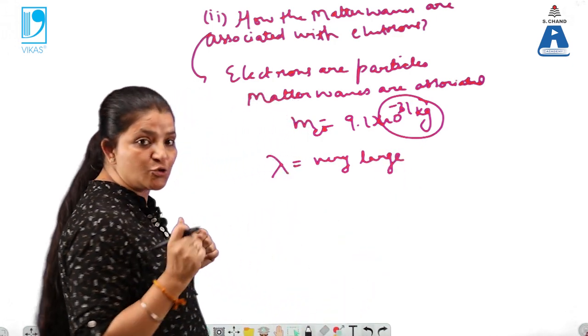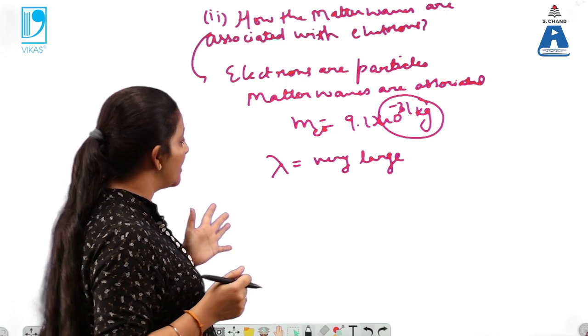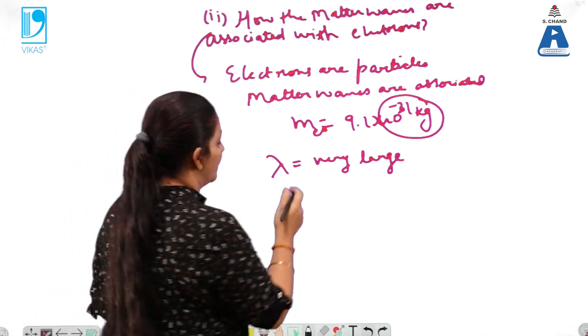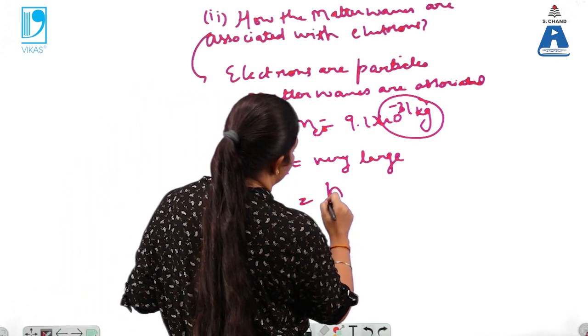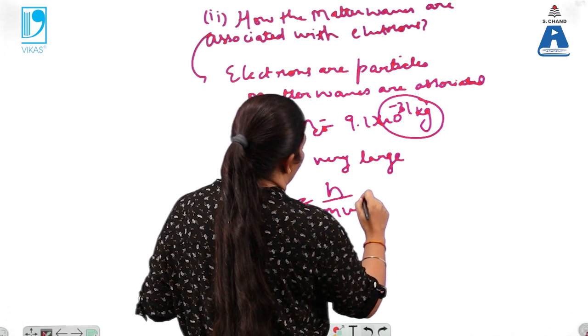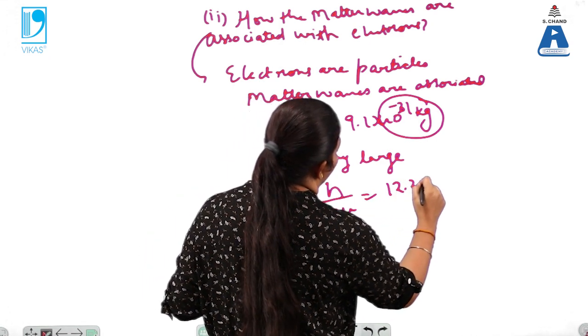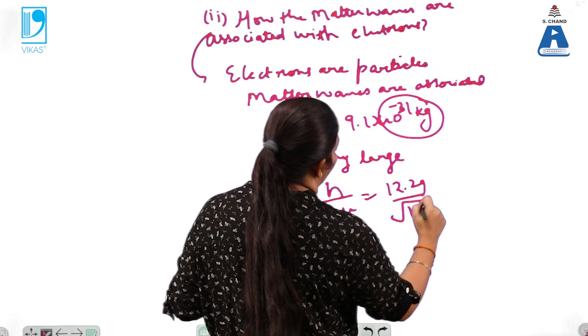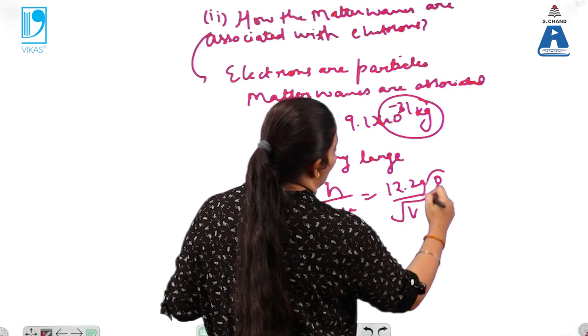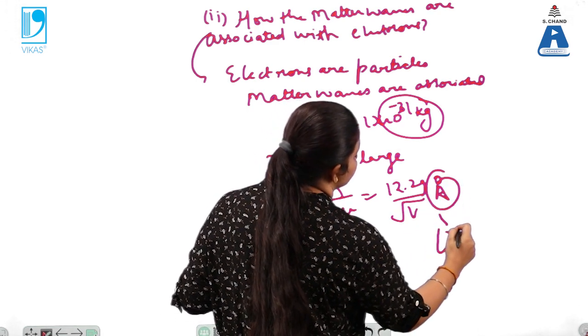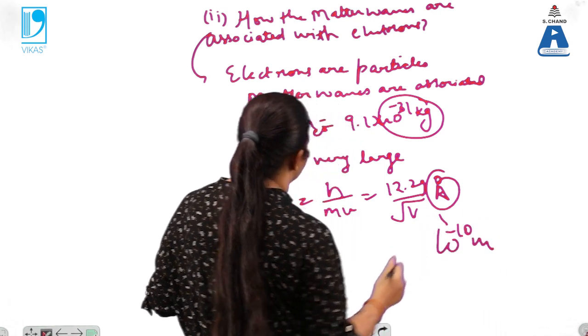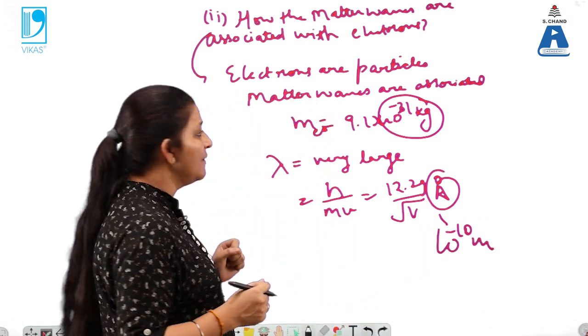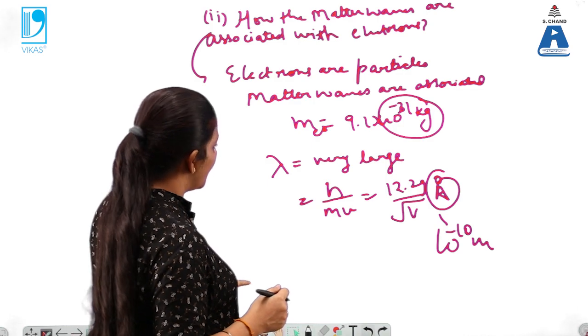But the wavelength associated with them cannot be seen with the naked eye. So lambda equals h upon mv, or 12.29 upon under root V, in angstrom. Here angstrom means 10 raised to minus 10 meter. So this is the wavelength which is associated with the electrons.